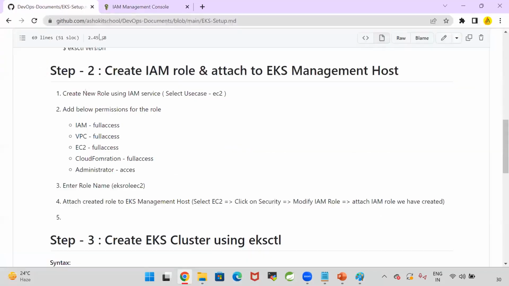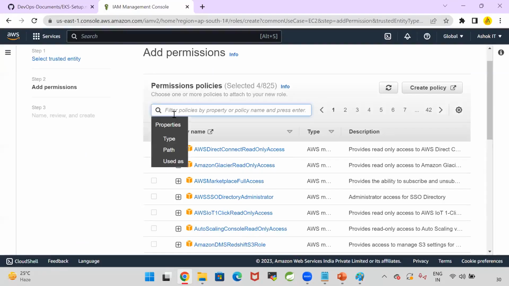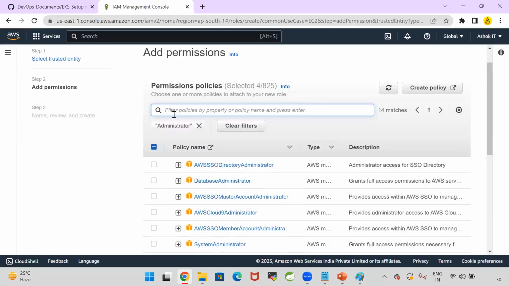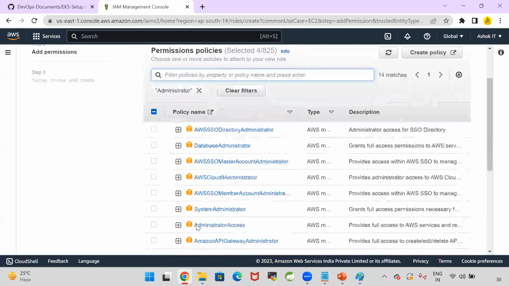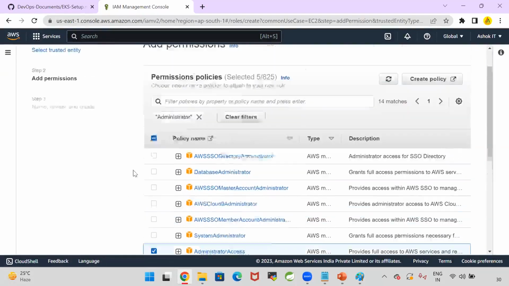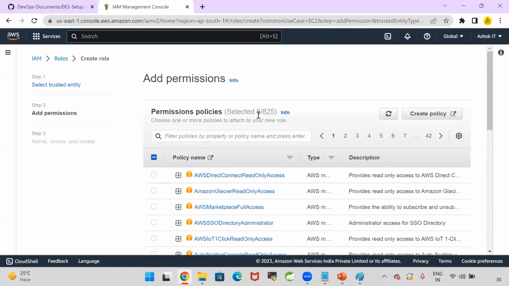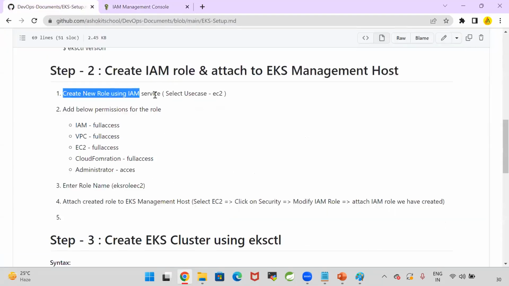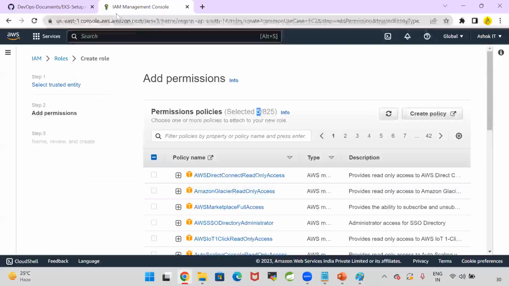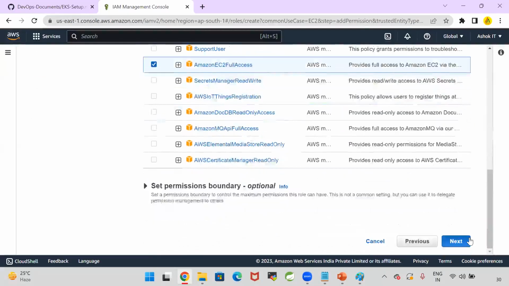policies. Then after administrator access, I'm creating a role. For this role, I'm giving all these accesses. Administrator access is available here. So in total, I selected 5 policies. Got it. So you need to create a new role using the IAM service. For that role, we need to provide all these permissions. Okay. After adding all these things, click on next.